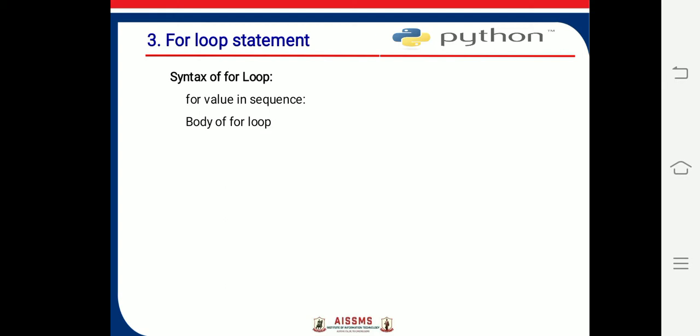In order to utilize a for loop, you need three things. You need to initialize a counter, you must test the counter variable, and third, you must update the counter variable. This is the syntax of the for loop: for value in a sequence, execute the body of the for loop. Here value is the variable that takes the value of the item inside the sequence, and the loop continues in each iteration until we reach the last item in the sequence.